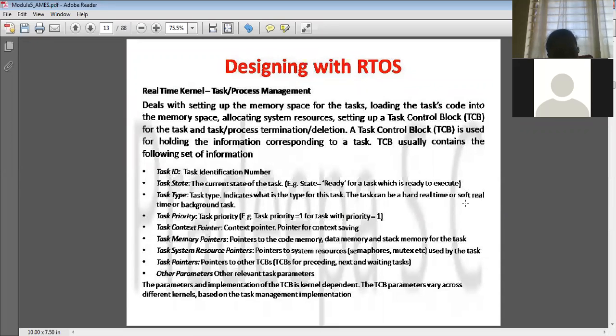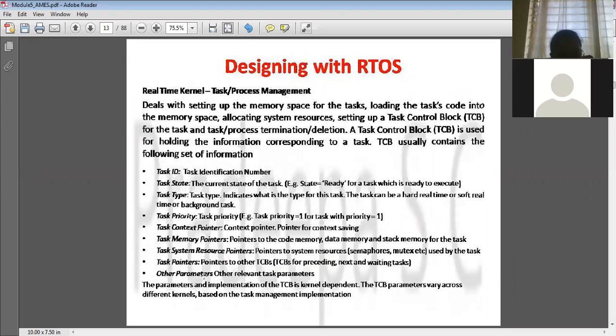And also priority plays an important role. In an embedded system, some will be running under hard or soft real time. With respect to that, whether it should be given the highest priority or not should be mentioned. And what is a context pointer? A pointer is nothing but it has to save the data. So the pointer should be allocated, and some memory pointers should be given. When you are running one particular module of one embedded system design, it should be allocated separate memory, data memory and stack memory for that process. For each of those memories, a pointer should be allocated. That is taken care of by the task control block.